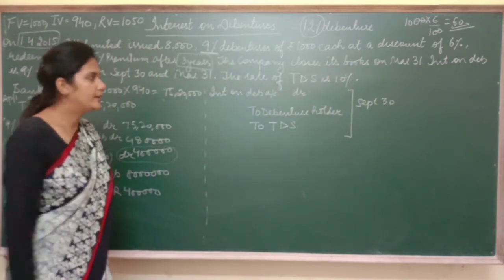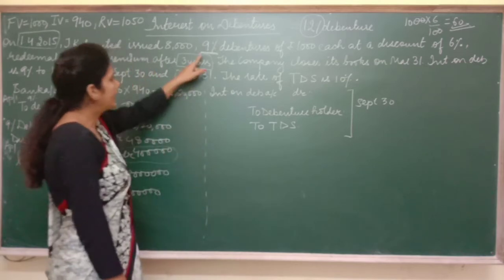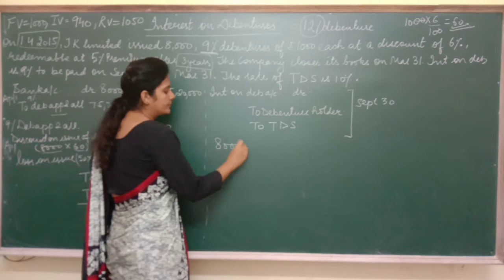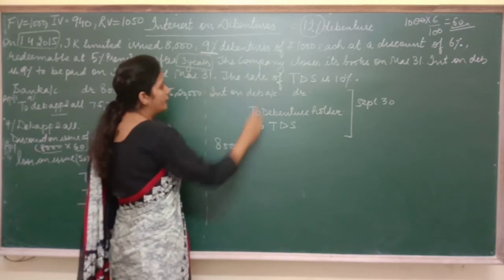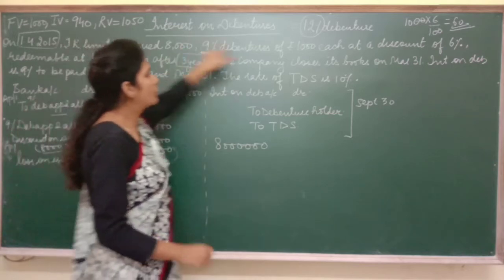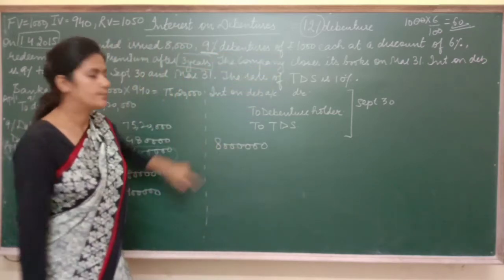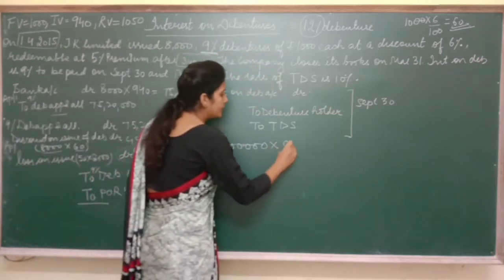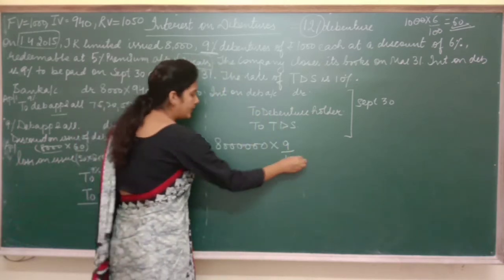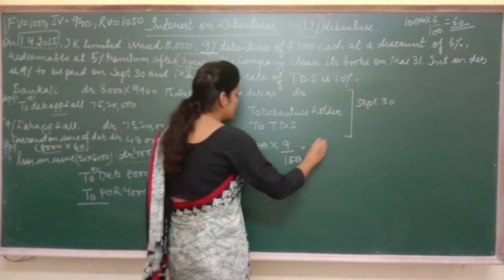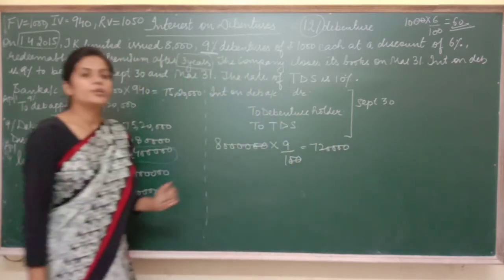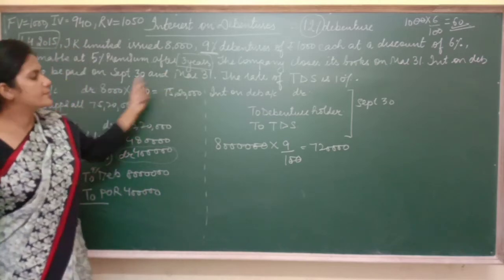Now how to calculate the amount? See, 9% is the interest. Total debentures are 8,000 into 1,000. 9% interest we have to pay. Got it? So it will be equal to 7,20,000. But we are going to pay this interest in 2 installments.